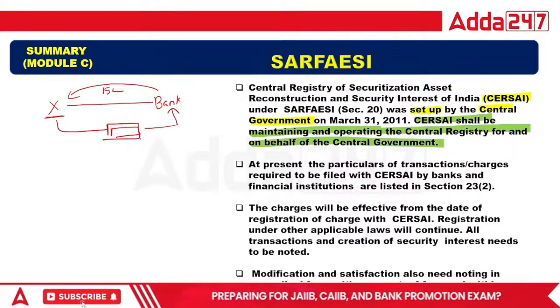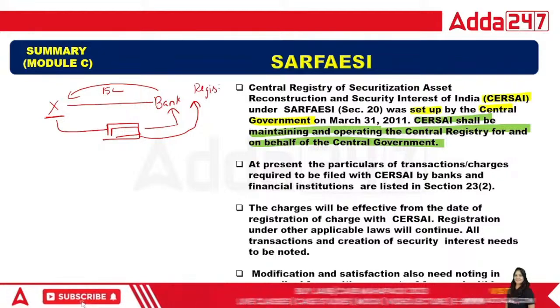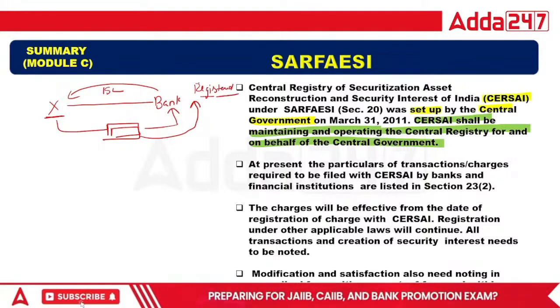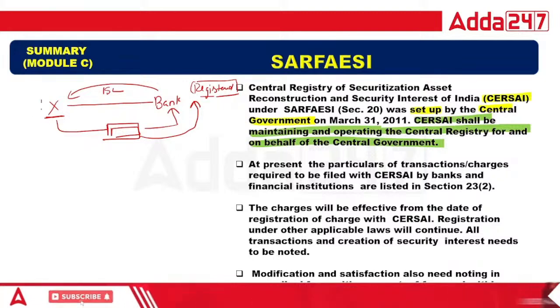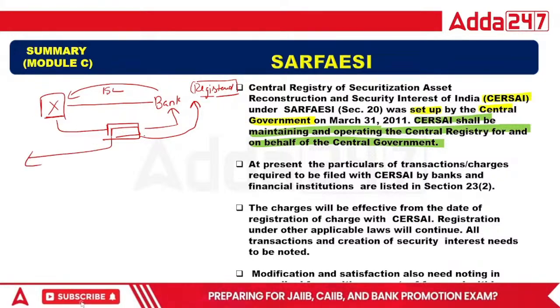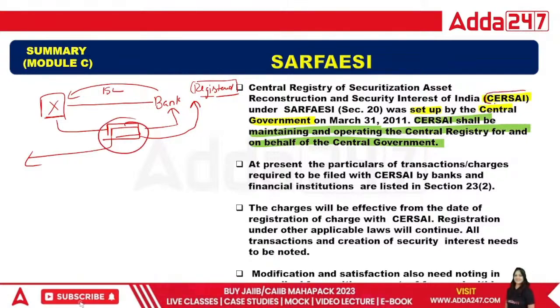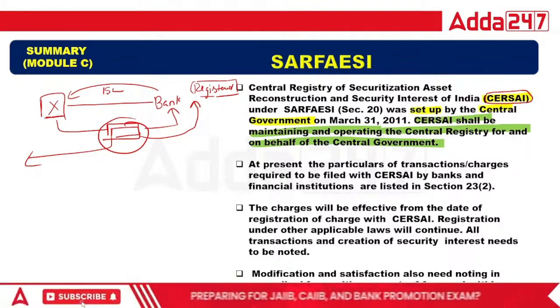This security has to be registered by the bank, so that the borrower cannot use that property in another loan. So this is the basic theme. So who will register? The CERSAI Act is there under which the property shall be registered. So this is very important.